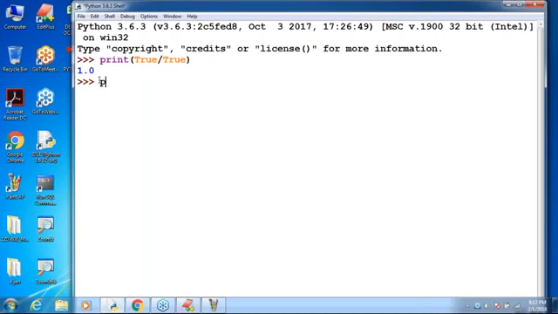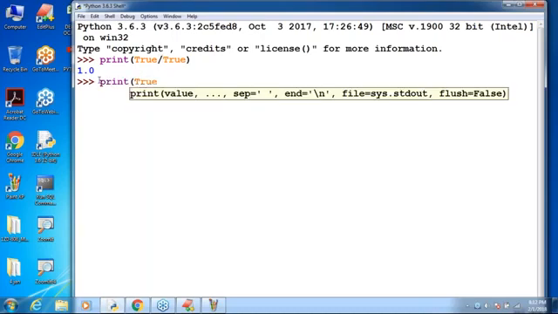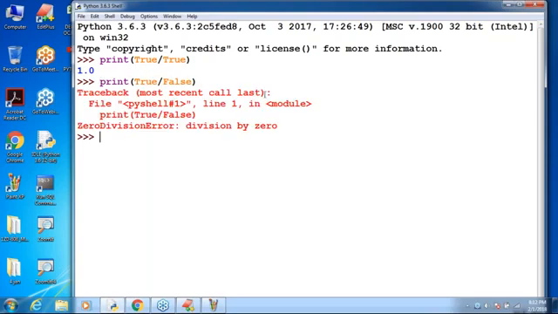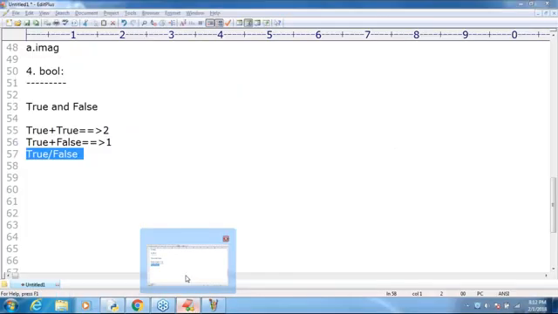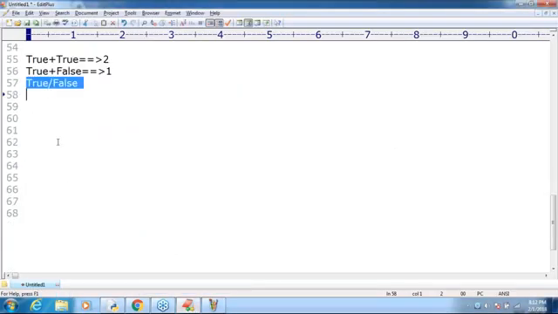Suppose I print True divided by False. Exactly, our expected answer is coming. Can you spell out what error we are going to get? ZeroDivisionError, division by zero, by default. Can everyone understand? I hope so. That's all about the Boolean type.